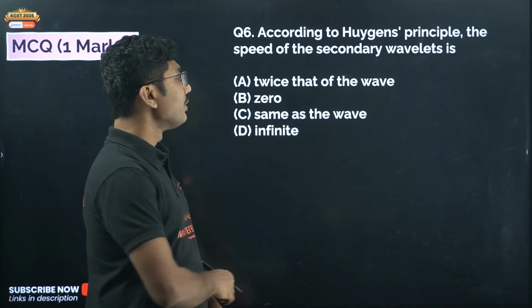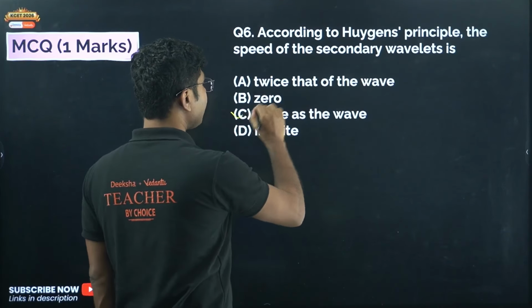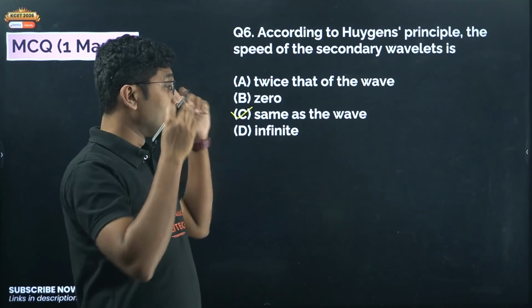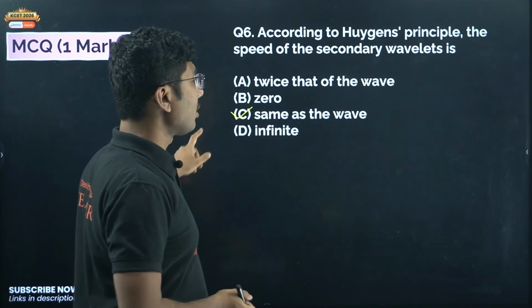Now next, according to Huygens principle, the speed of the secondary wavelet is: twice the speed of the wave, zero, same as the wave, or infinite. So according to Huygens principle, the speed of the secondary wavelet is the same as the wave. It is a PYQ. It came in 2024, your PU board exam.